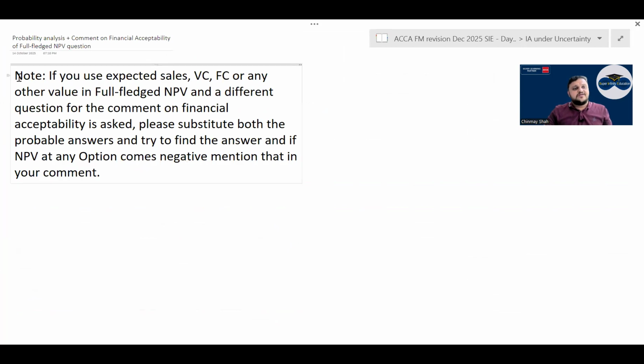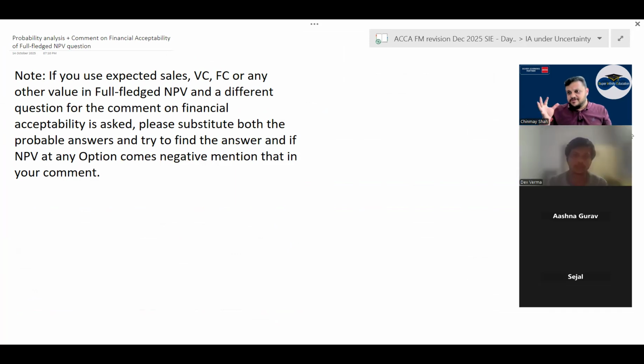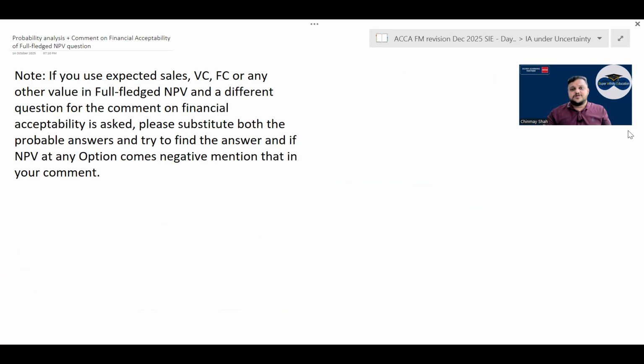Now see, there is a basic note that is given, correct? Whenever in an NPV question you use sales, variable cost, fixed cost, everything as expected values, that is, using percentages you find the expected values, in that case, what will happen? Tell me. In that case, you have to write a small note that it is an expected answer.